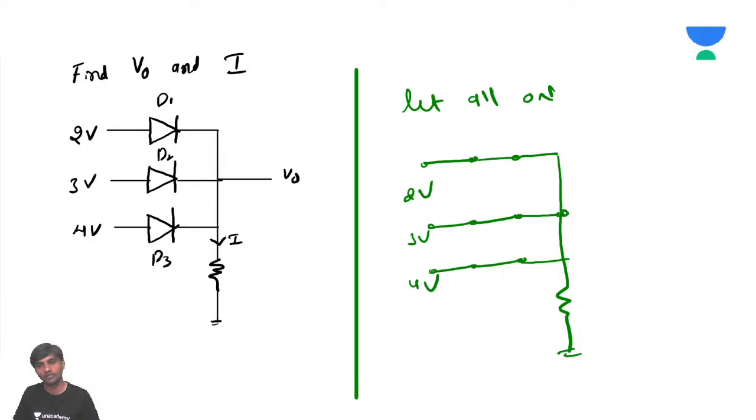So from this you will get 2 volts, 3 volts, 4 volts. You have a big confusion here. So which one is going to be the output?